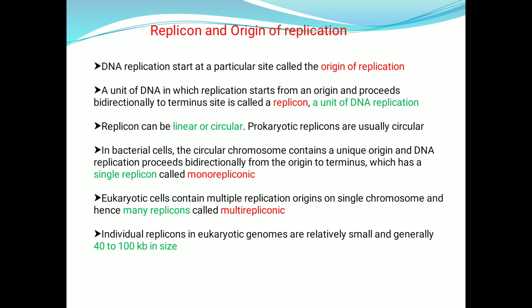Whereas when it comes to the eukaryotes, which have long DNA or chromosomes, there will be many origins of replication on a single chromosome, so they have many replicons, called multirepliconic. The individual replicons in eukaryotic genomes are relatively small, generally 40 to 100 kilobase pairs in size.